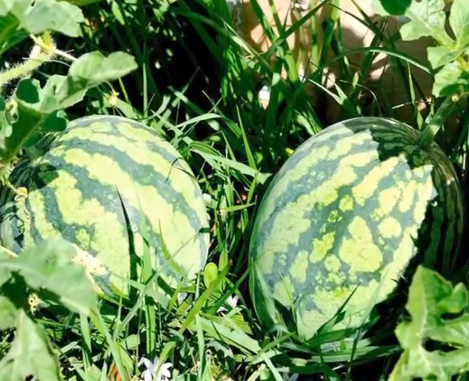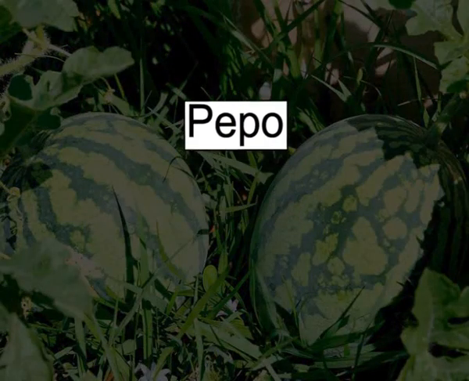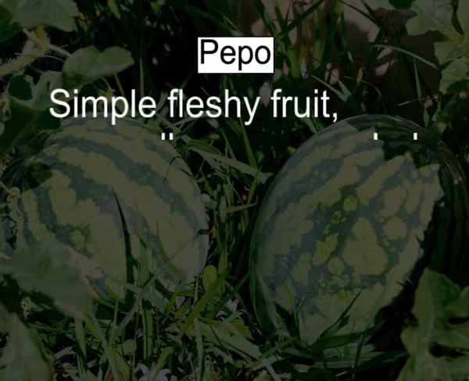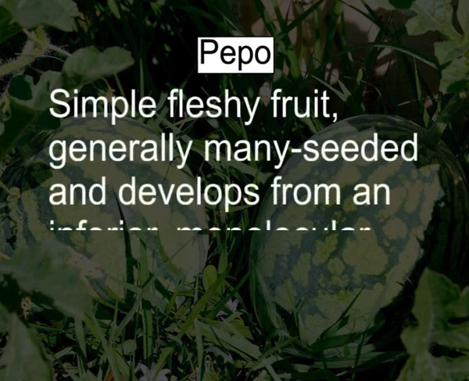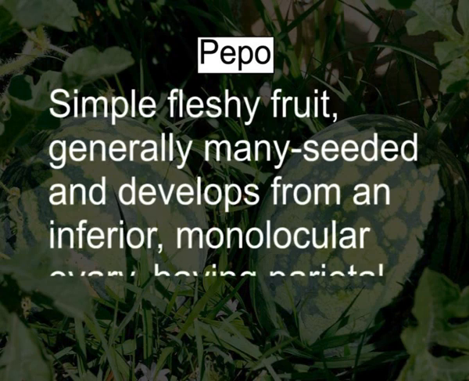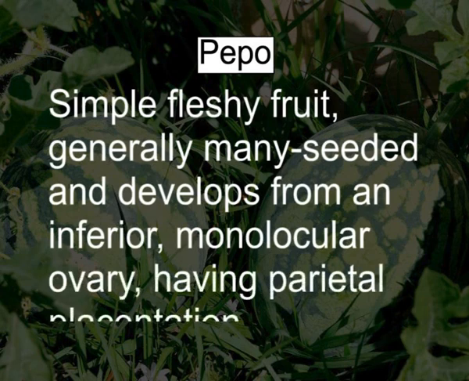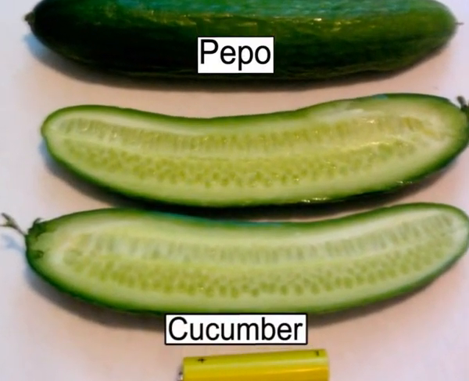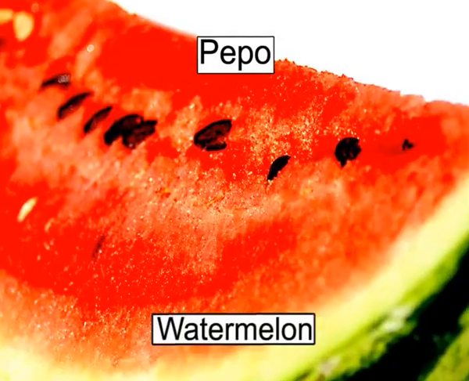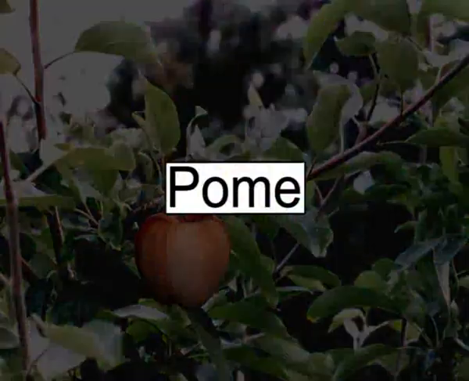Next type is pepo. It is a simple fleshy fruit, generally many-seeded and develops from an inferior monolocular ovary having parietal placentation. Examples are cucumber and watermelon. Next type is pome.